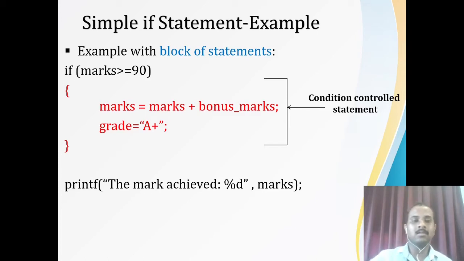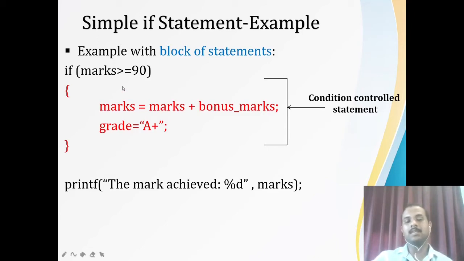Okay. So see here, let me say that my marks is 92, then 92 is greater than 90, right? So what will happen? And let me say that my bonus marks is 5. So 92 plus 5, that is 97. Okay. Then grade is equal to A plus. So afterwards, this is the true statement block, right? So this will get executed. Then the statement X. What is statement X? This is statement X. The marks achieved 97.